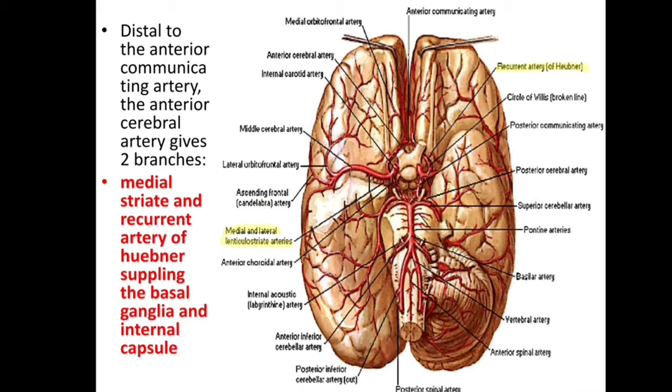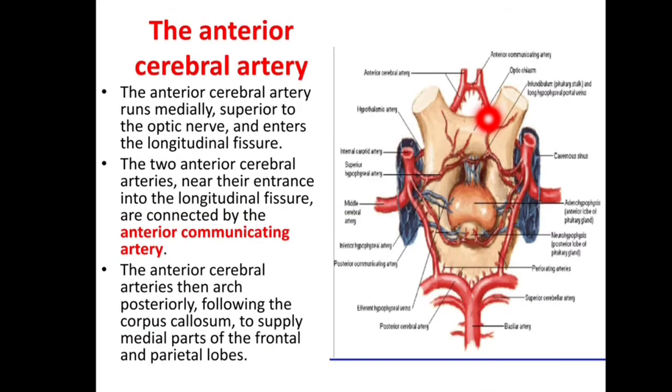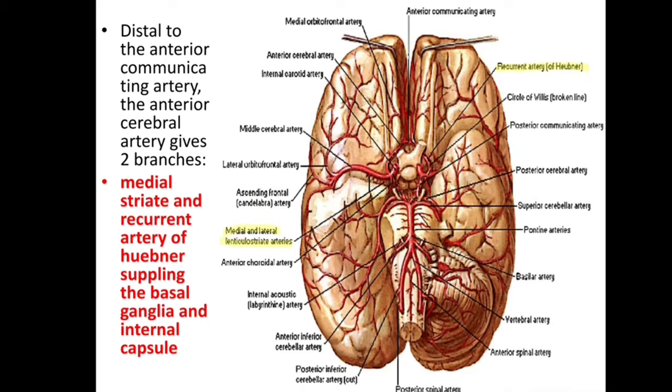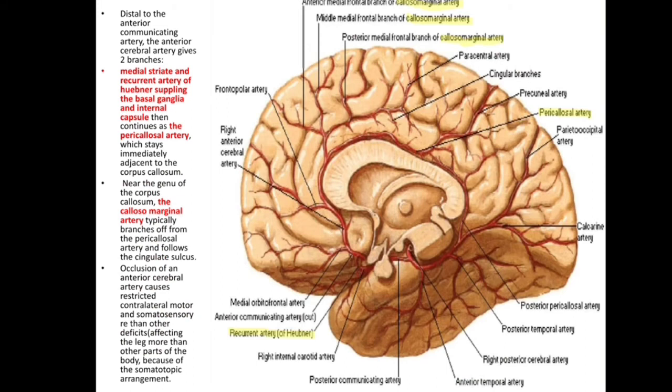Distal to the anterior communicating artery, the anterior cerebral artery gives two branches: the medial striate and recurrent artery. This is the recurrent artery of Hubner, supplying the basal ganglion and internal capsule. Then it continues as the pericallosal artery.